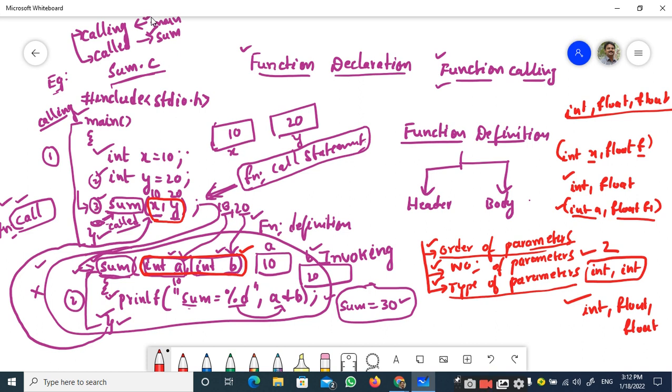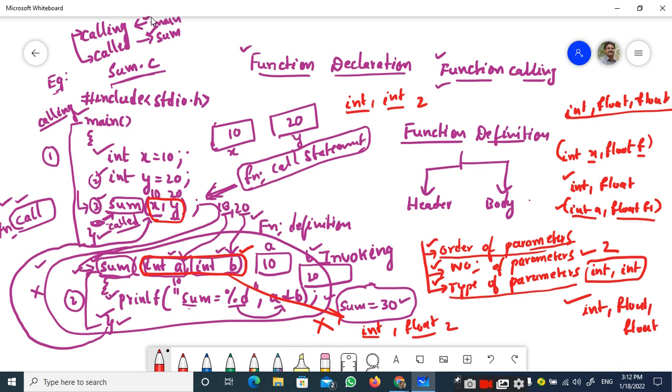For example, let me take it like this. Here I have given the sum call as int comma int. But in the function definition here, I have given the integer variable followed by float. The values that I have passed are int comma int, but the values that I am accepting are int comma float. Therefore, this particular function will not execute. Why? Because the order of parameters is not matching. The number of parameters is matching. Here I am passing two parameters and here I am accepting two parameters.